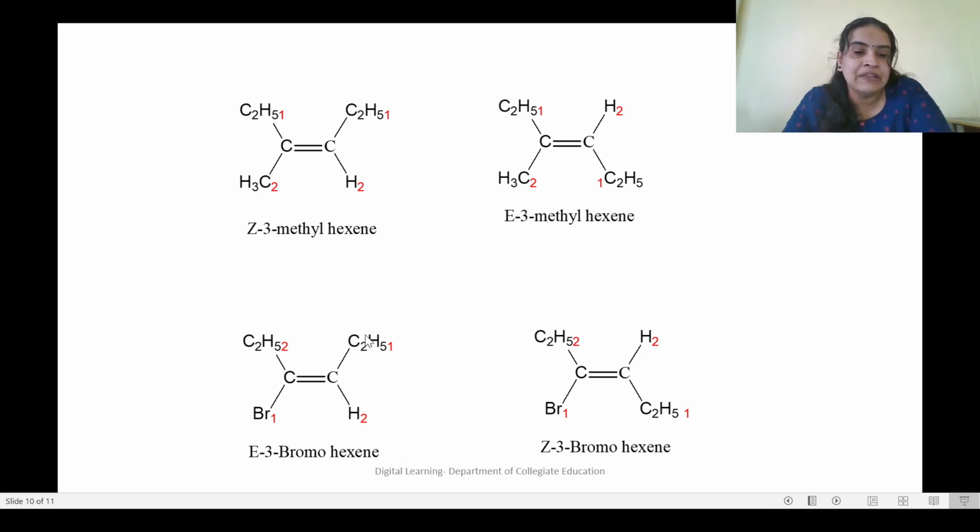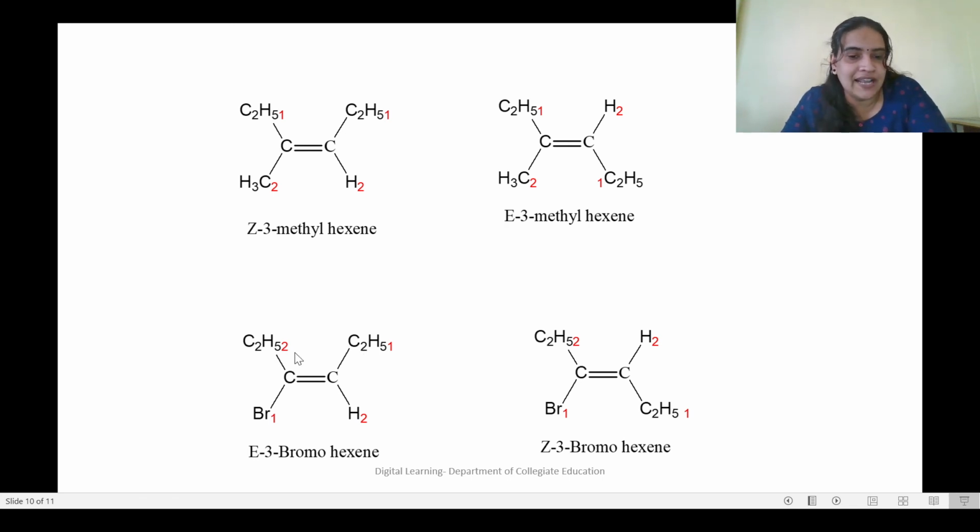You can see here we have an ethyl group and a bromine atom on one carbon, and an ethyl group and a hydrogen atom on the other. When we assign the priority, Br gets the first priority, then the ethyl group, so 1, 2, and here 1, 2. If we follow the cis-trans system of assigning configuration, here we have 1, here we have 2, the ethyl groups, and it should be cis.